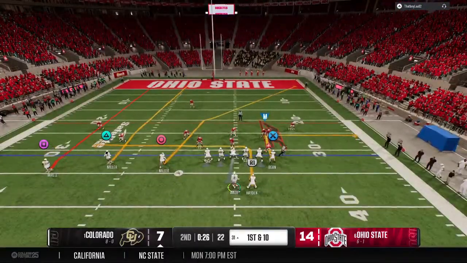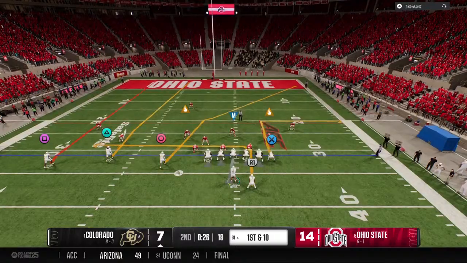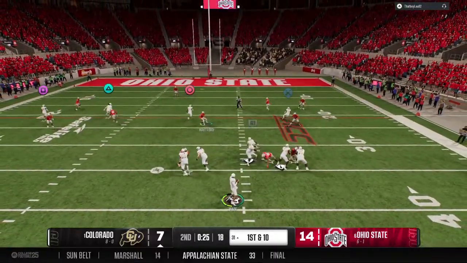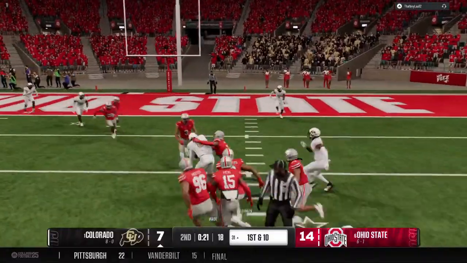Looked like they had exactly what they wanted to be able to come up with a stop here on fourth down. But there's the timing between a quarterback and the receiver. They knew exactly where they needed to go. Great timing and a first down.